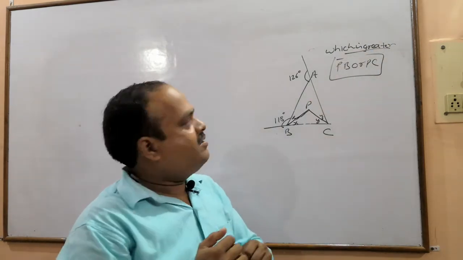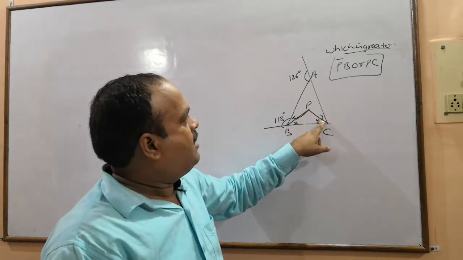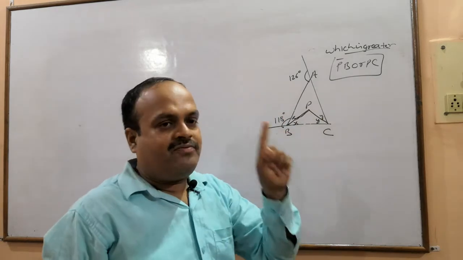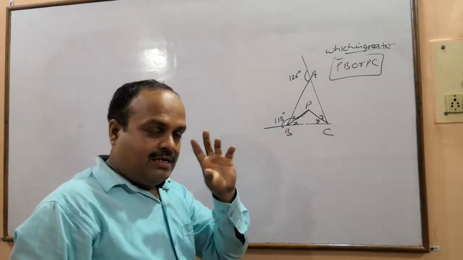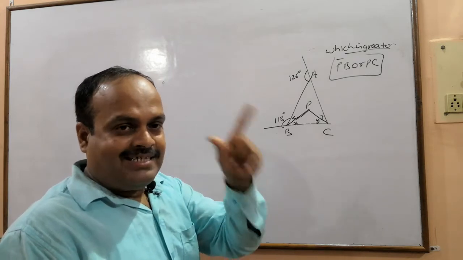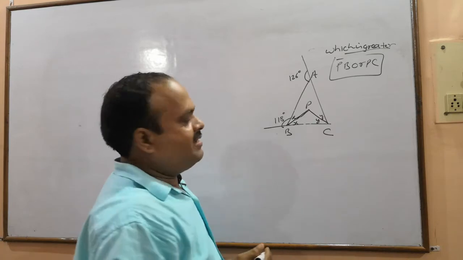Which is longer? Okay, PB. तो PB के सामने Y और PC के सामने X. We will have to find X and Y. So I am doing it with an easiest method. Okay, let's do.